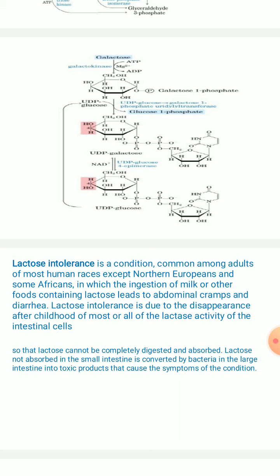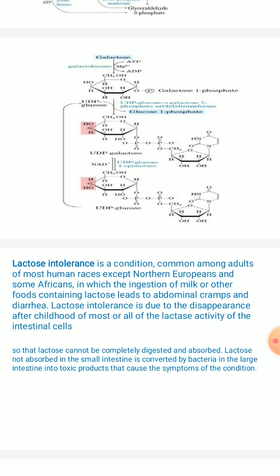Even the lactase activity of the intestinal cells can be controlled. In many cases after childhood, this lactose cannot be completely digested and absorbed. For the individual who cannot digest lactose completely, it cannot be absorbed through the small intestine.